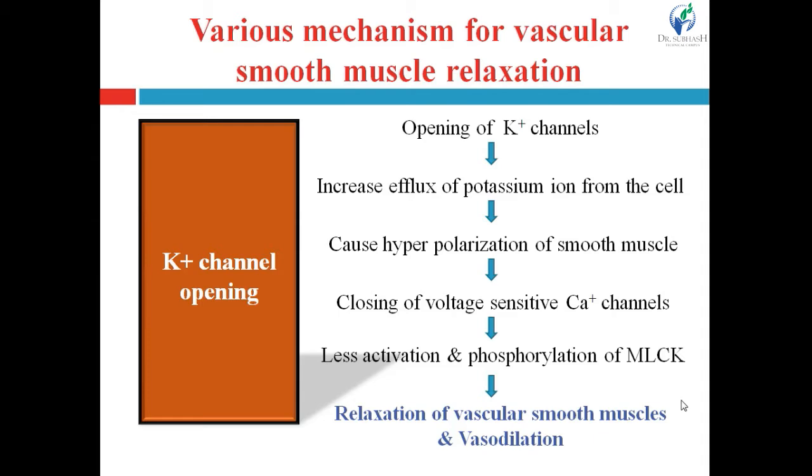Here, for its working purpose, the myosin light chain kinase enzyme has to be activated. How is it activated? It is activated by phosphorylation. MLCK is converted into MLCK-P, that is phosphate, by the phosphorylation process. So phosphorylated MLCK gets activated and causes the phosphorylation of the protein myosin, which is converted into its active form. Then activated myosin binds with the actin protein and causes muscle contraction.